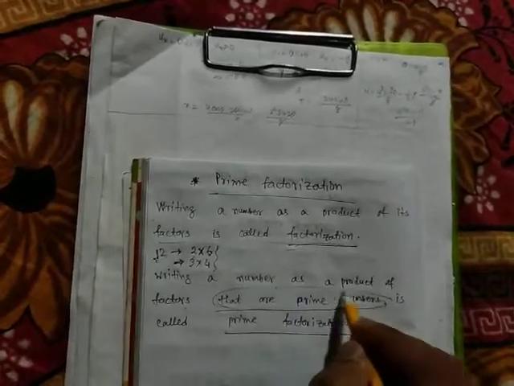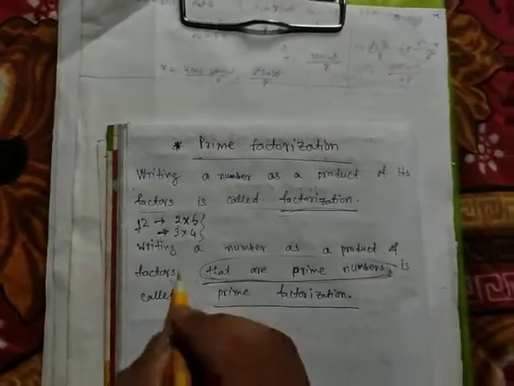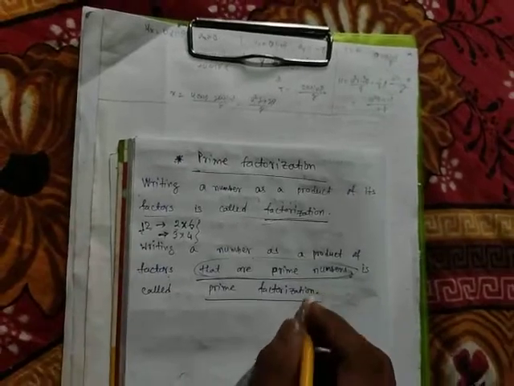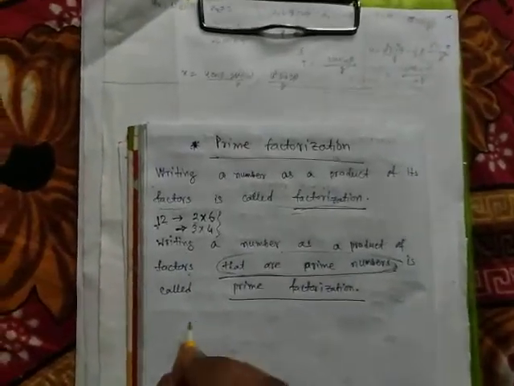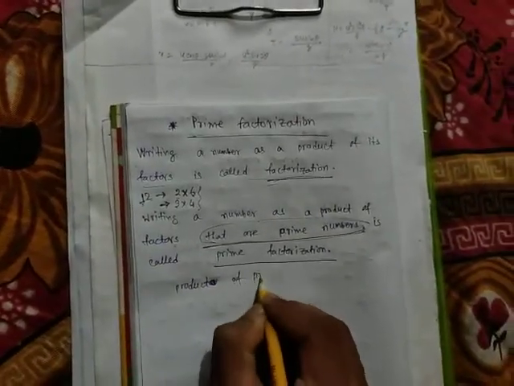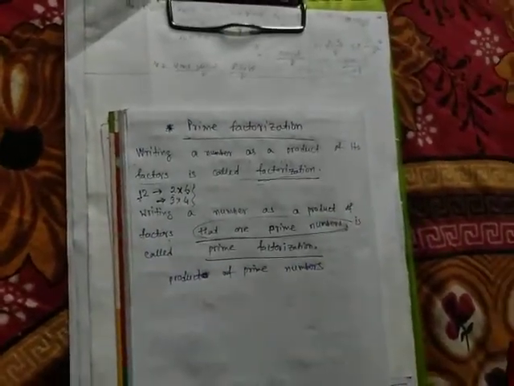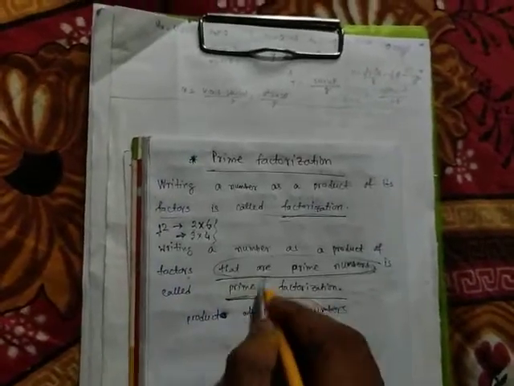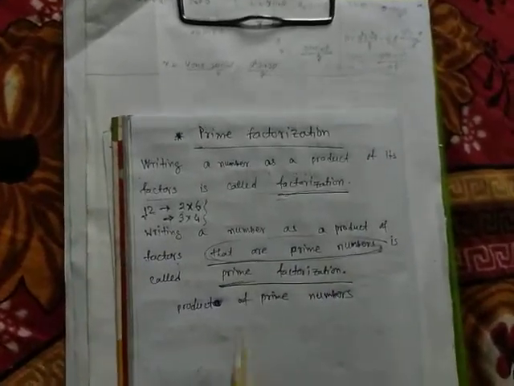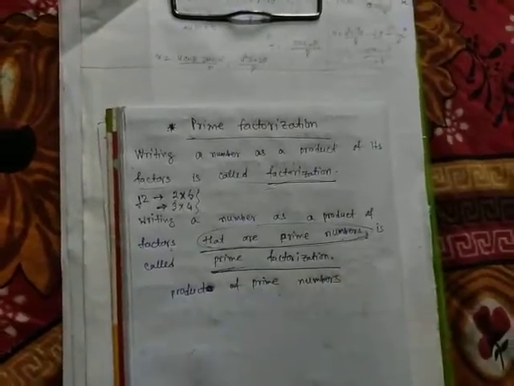But if I write the number as a product of prime numbers, that is called prime factorization. That's why it is called prime.